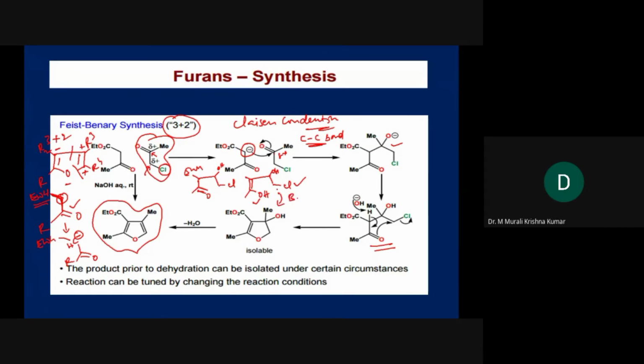So this looks like ROH plus RCl in the presence of a strong base. What are you going to get? ROR, ether formation. So that is what is happening over here. Ether formation is happening, and after this dehydration, so removal of this hydroxy group will ultimately give you the furan molecule. Okay, so are you able to understand this concept?